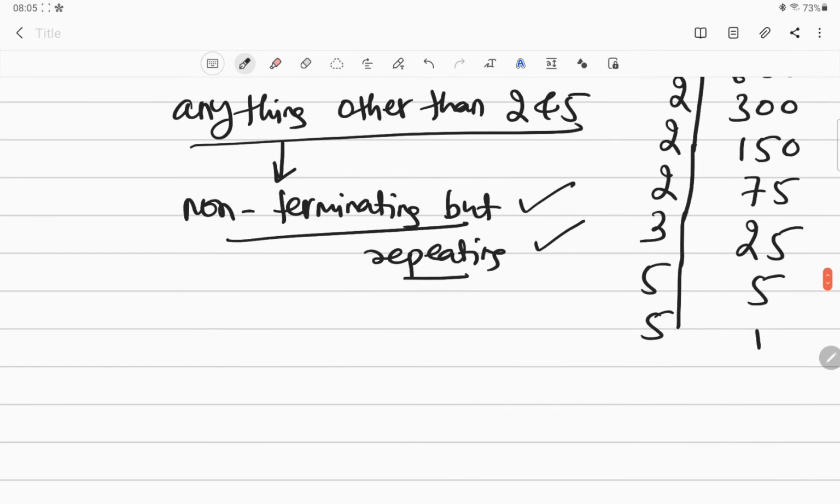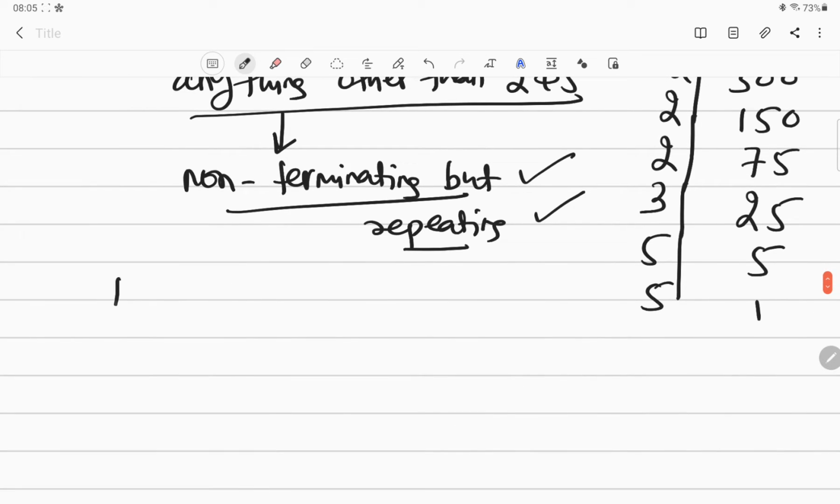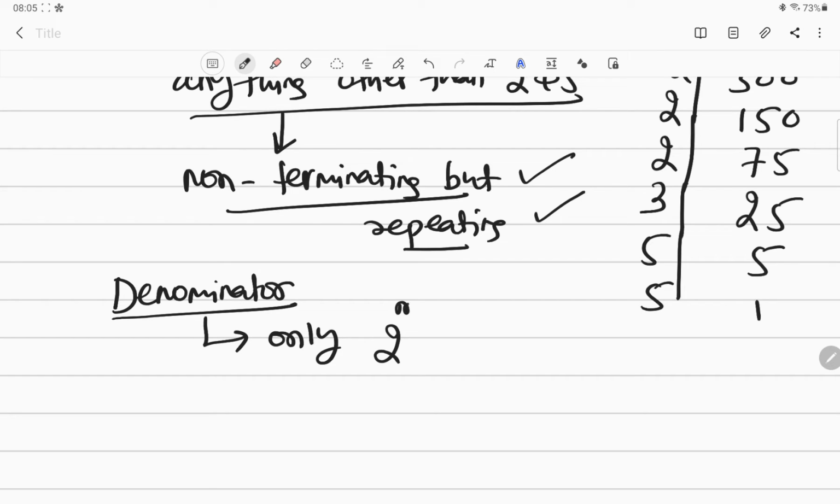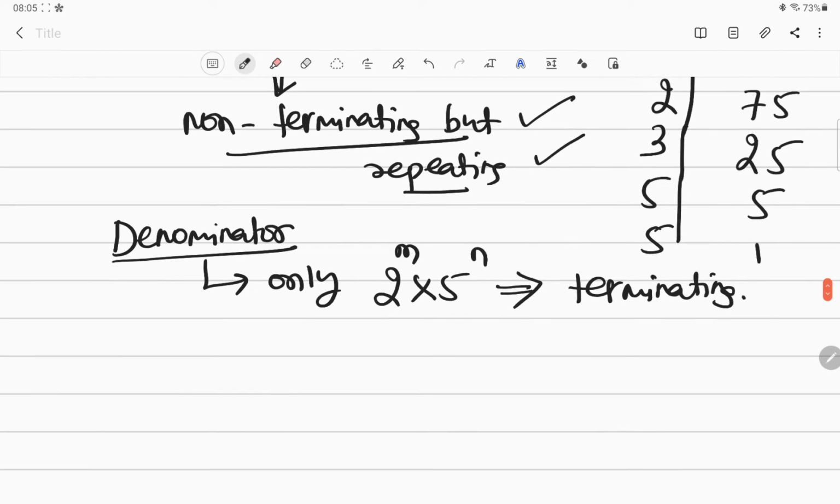Are you understanding my point? My point is, in the denominator of that number, whatever number I have given, if only 2 to the power m into 5 to the power n is coming, then the decimal expansion is going to be terminating. I hope it is very, very clear. Please try to understand this. I will give some examples also.